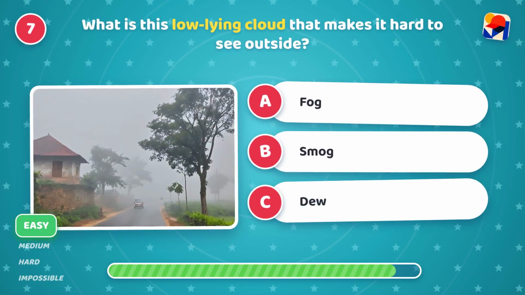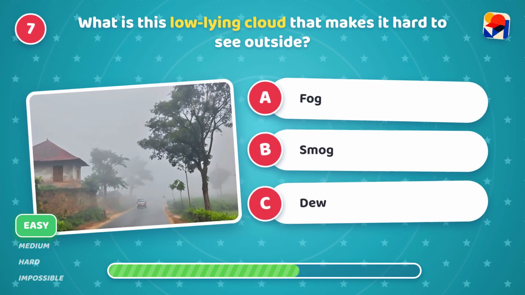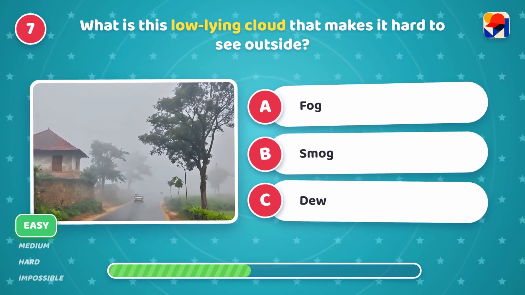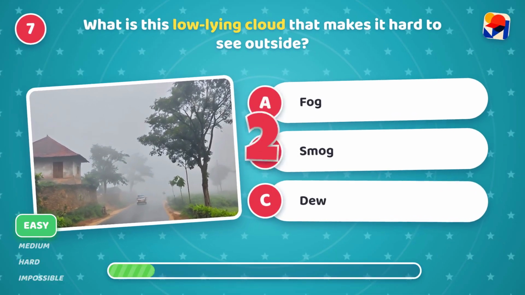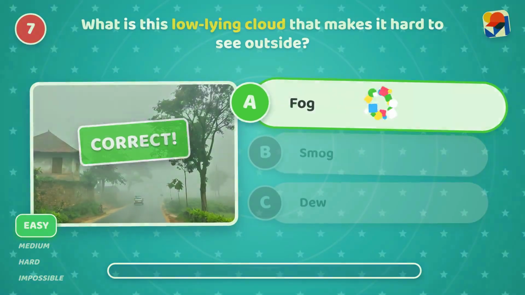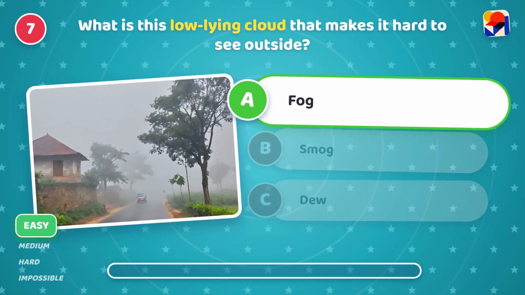What is this low-lying cloud that makes it hard to see outside? Is it A, fog, B, smog, or C, dew? It's A, fog. Spot on. It is just a ground-level cloud.